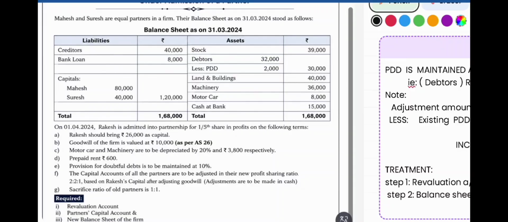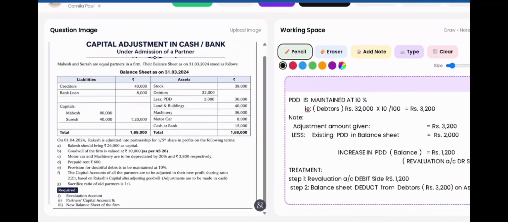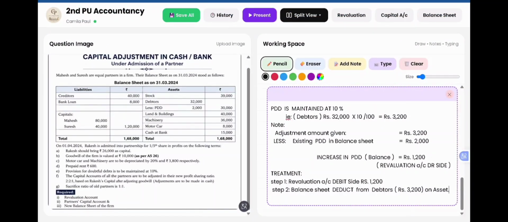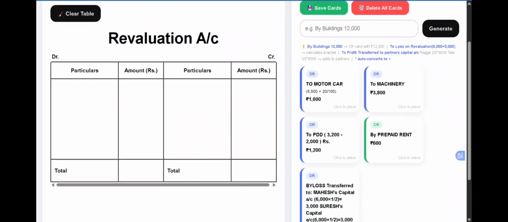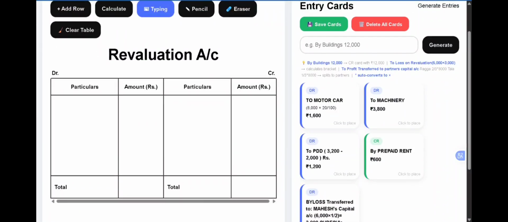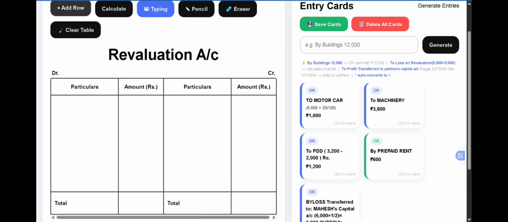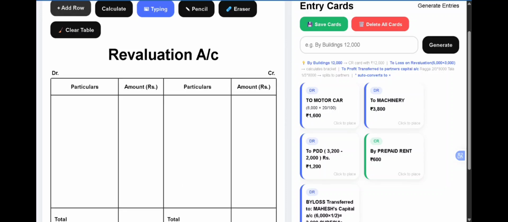Now we will move on to see the main first account to be prepared, that is revaluation account. Now this is the format of our revaluation account. So we are going to prepare the revaluation account with all the given adjustments. Now if you see here, the first adjustment is the motor car depreciated.